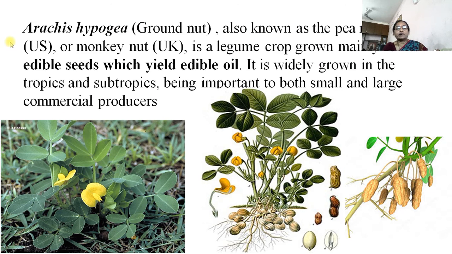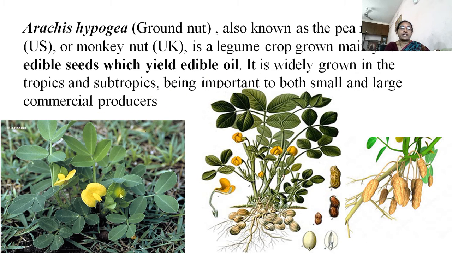Then we are studying one by one. The first one is Arachis hypogaea. It is commonly called groundnut, also known as peanut. It is a legume crop grown mainly for its edible seeds, which we call shengdana, which yield edible oil. It is widely grown in the tropics and subtropics, being important to both small and large commercial producers.